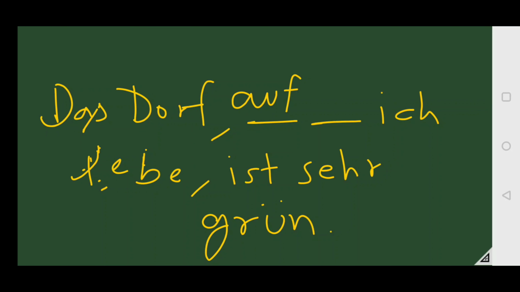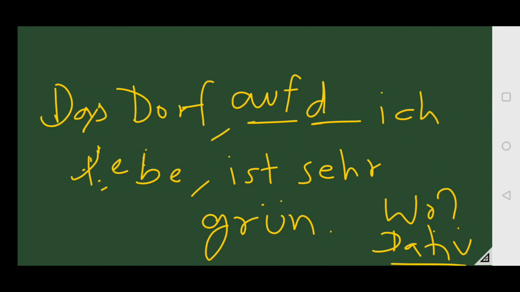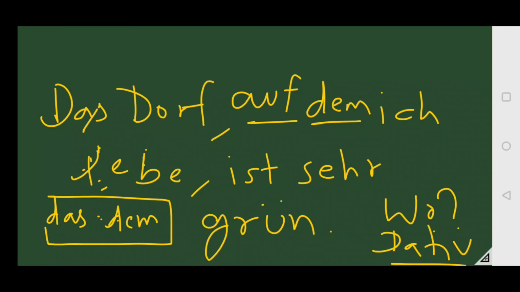Where do you live? When we talk about where, the question starts with wo. Remember, always the case is dative. So if we make a question of this statement, the question will start with wo. Wo wohnen Sie? You will say ich wohne auf dem Dorf. Okay, so das Dorf auf dem, because in dative case, das changes into dem. And this is dative case because you have to frame a question out of this statement.